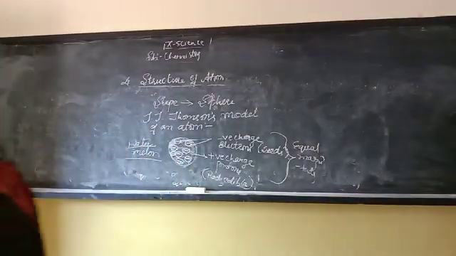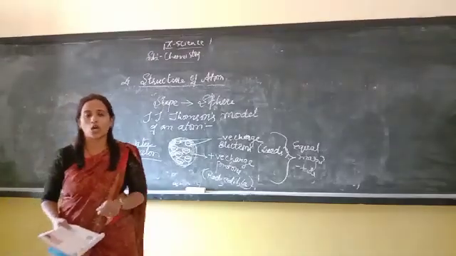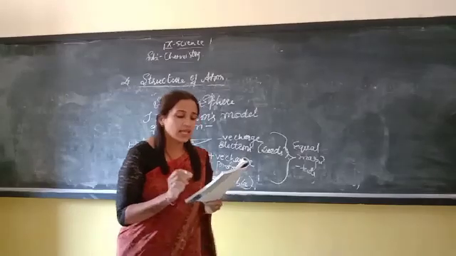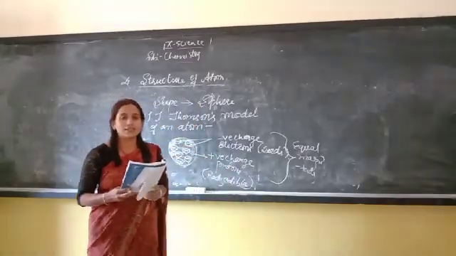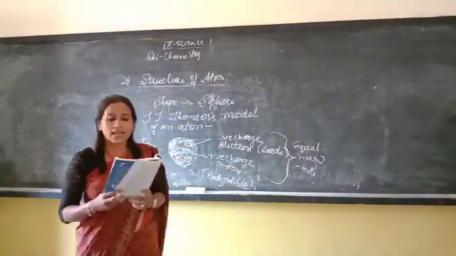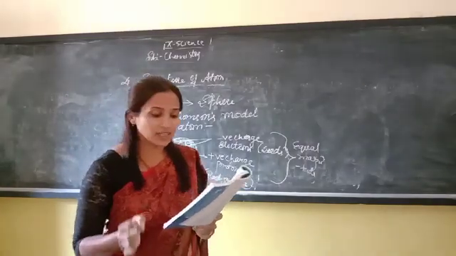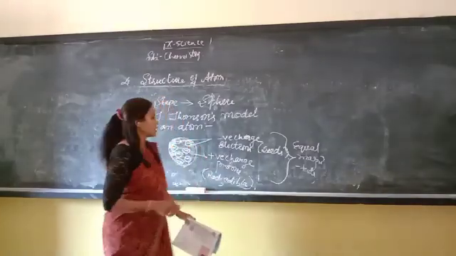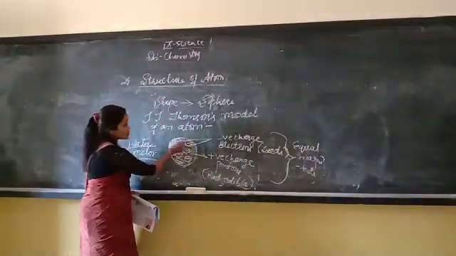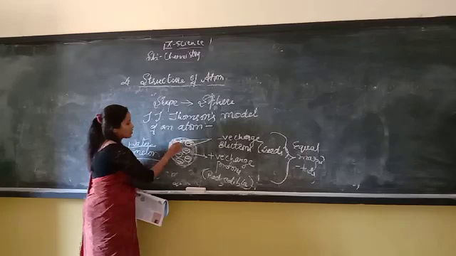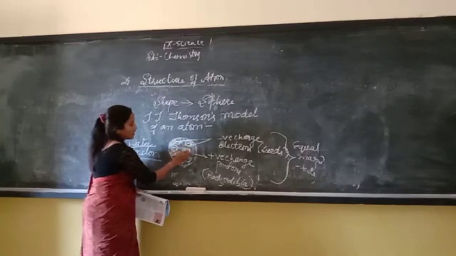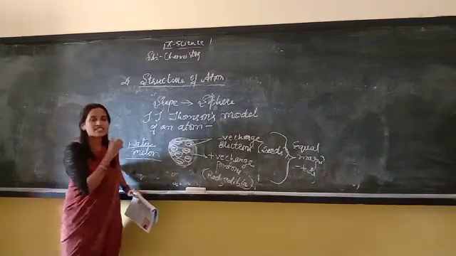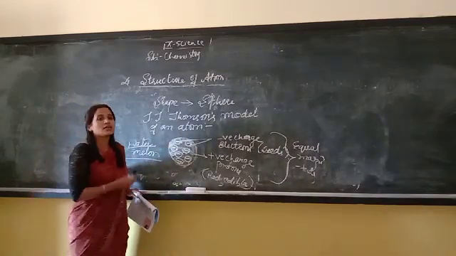So based on his experiment, he proposed two laws. Okay, see in your textbook, page number 47, the first law he gave: an atom consists of a positively charged sphere and the electrons are embedded in it. There is a positively charged sphere and the electrons are embedded in the atom. That was the first assumption based on his observations.